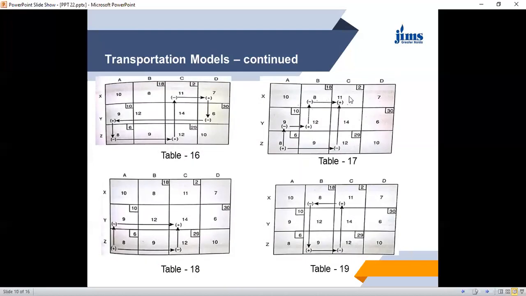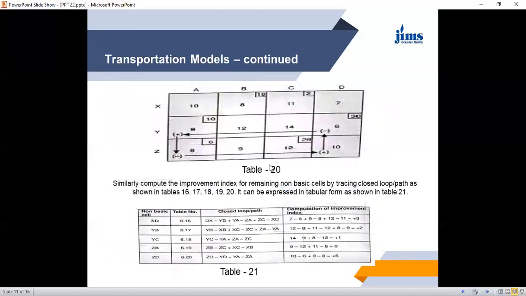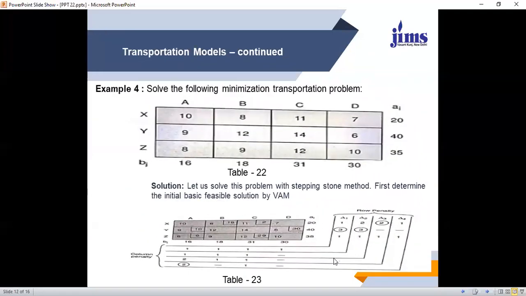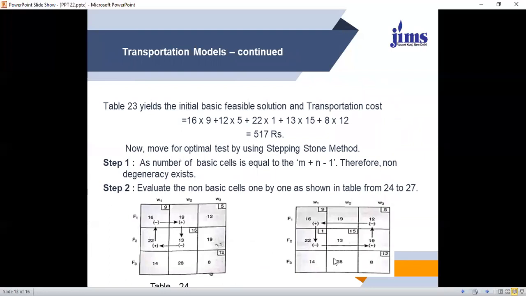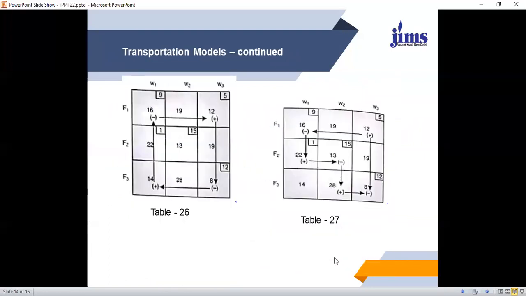Likewise, we calculate for all the values, and these values are shown here: XA, YB, YC, ZB, ZD, and the values are computed here. So you see that all the values are positive or zero. So the optimal solution has been achieved.